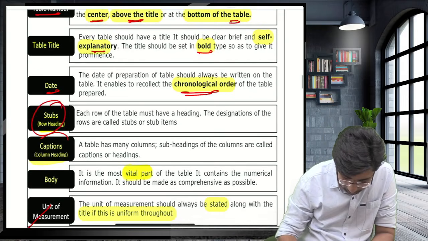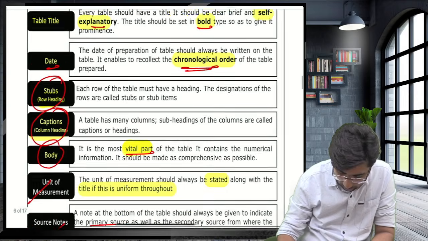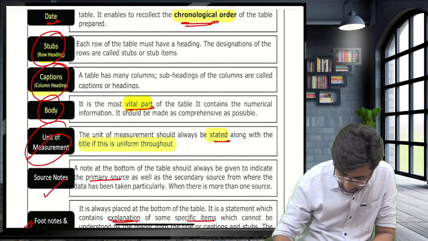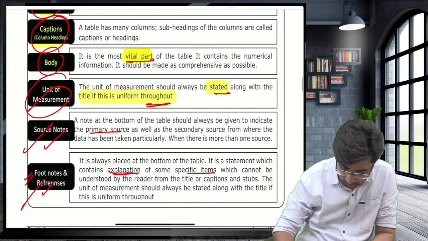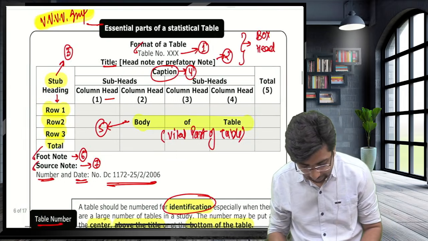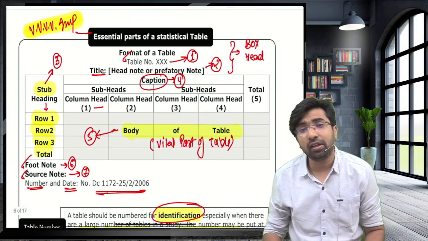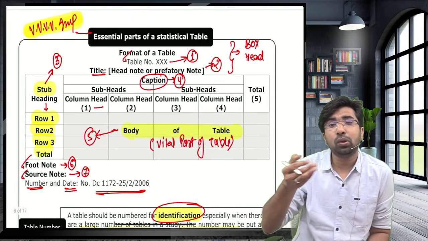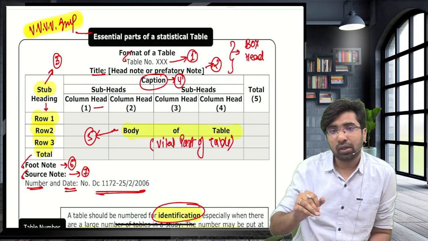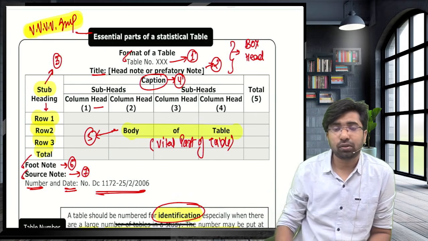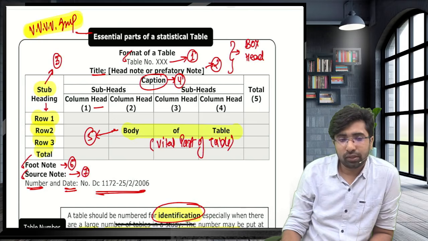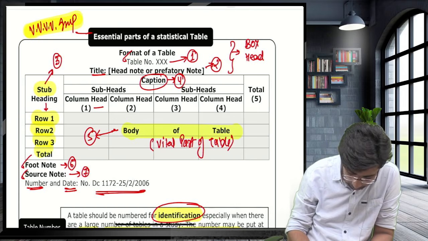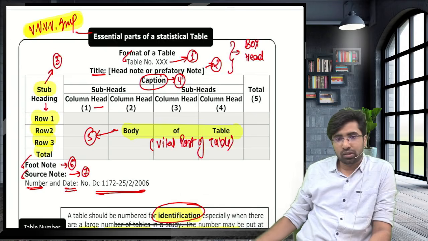Stubs, row heading. Caption, column heading. The most vital part is the body. The unit of measurement is stated in the box head only. Source note, footnote. They will ask where the title is. You will say the title is below the table number and above the table. Where are the footnotes written? The source notes are written in the area of the footnote.